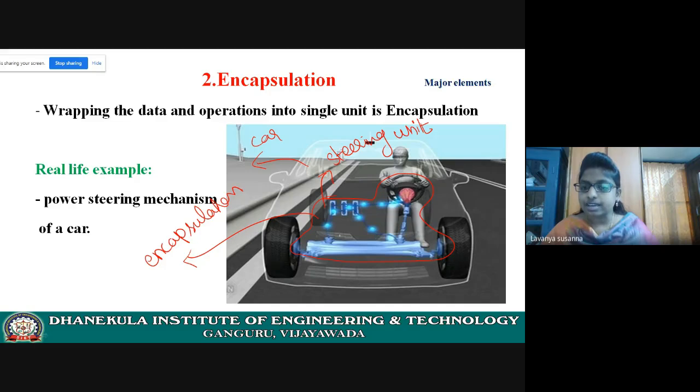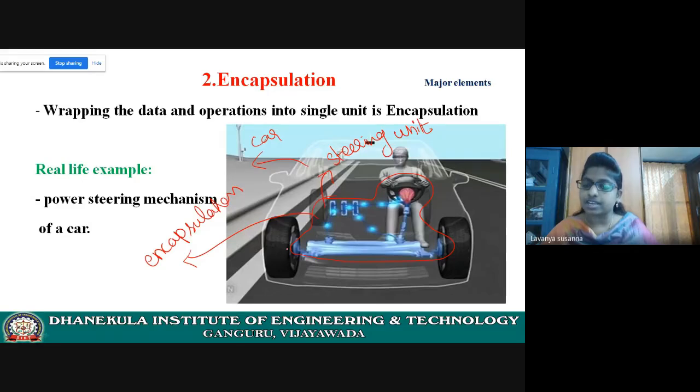All parts are coupled to each other. If you view it externally, it will be considered as a steering unit which contains many parts.